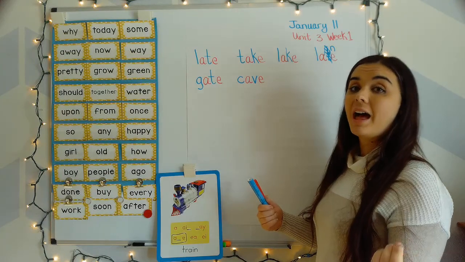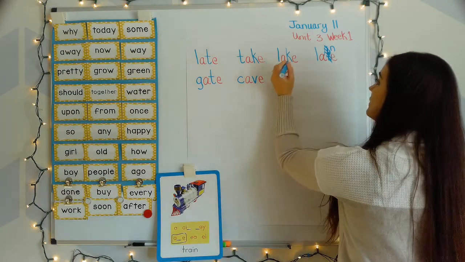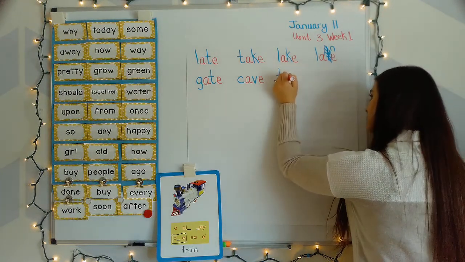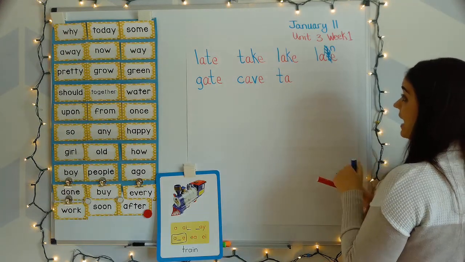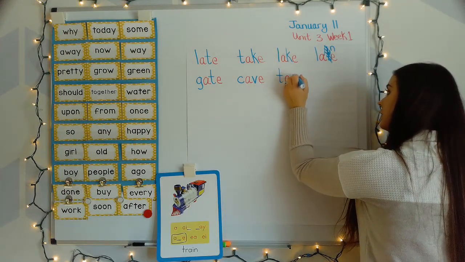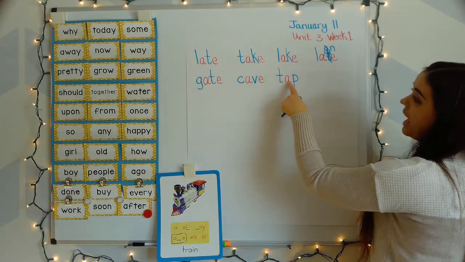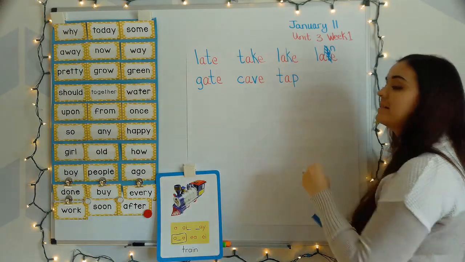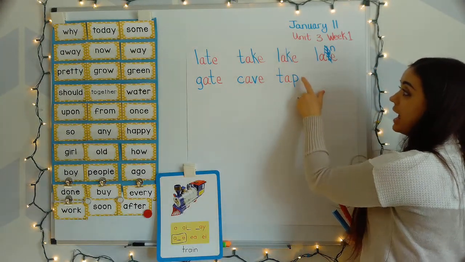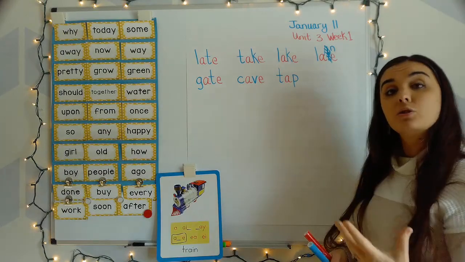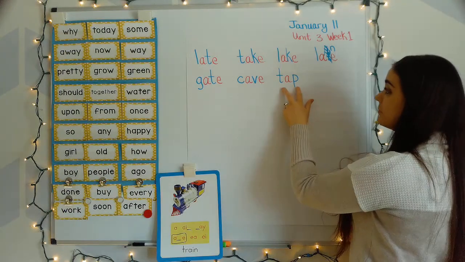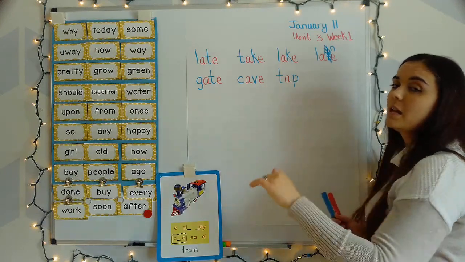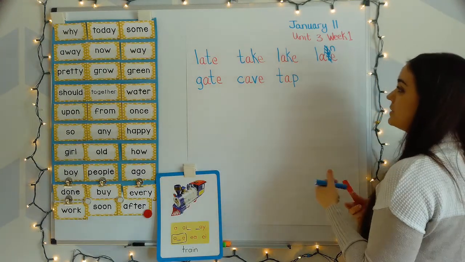Next word. Tap. Your turn. T, a, p. Tap. T says t. A says a. P says p. T, a, p. Tap. So in the word tap, that A says a, because look, it does not have its buddy E. So it makes the short sound, a. But if I gave this word tap its buddy E, it's going to make a completely different word. It is going to sound different.